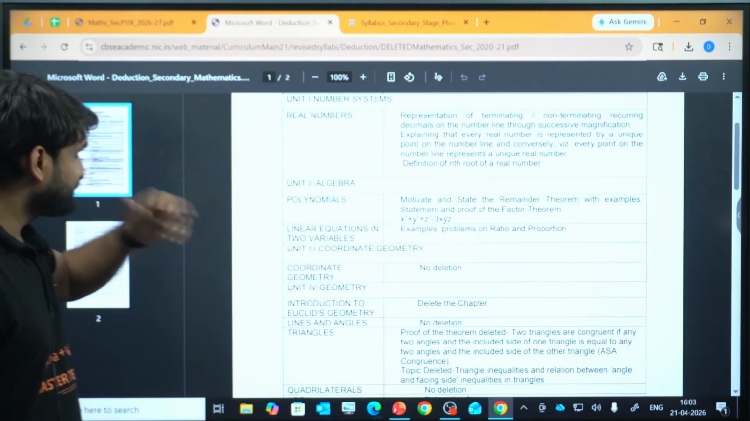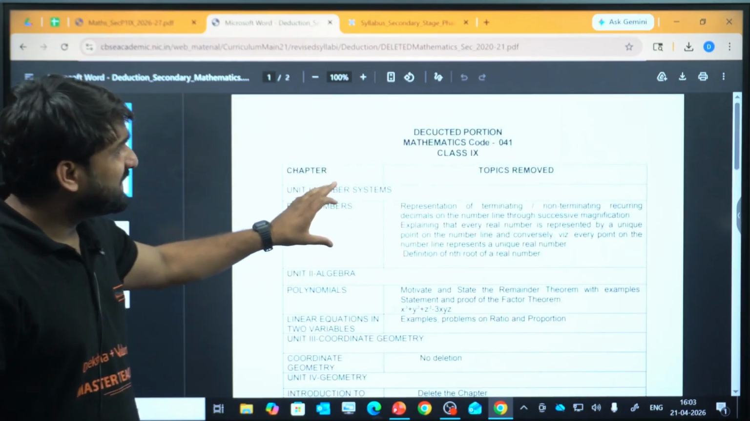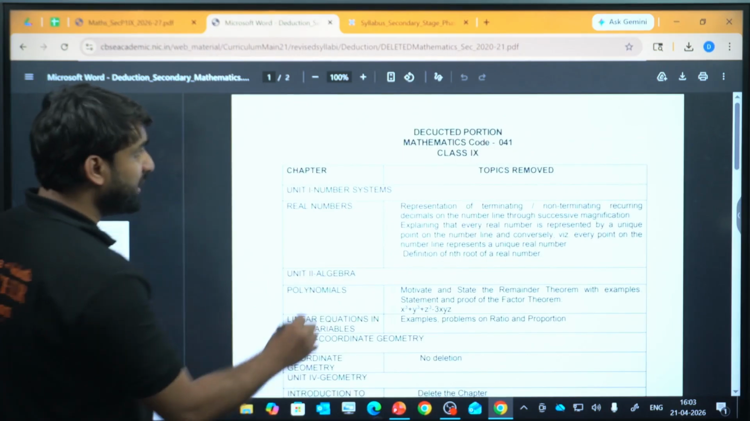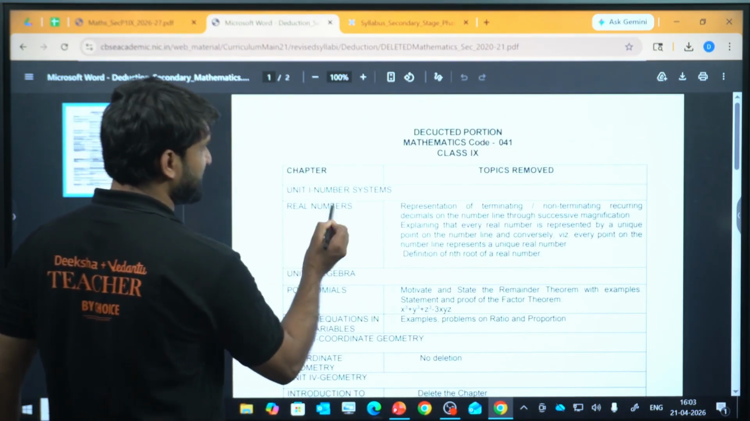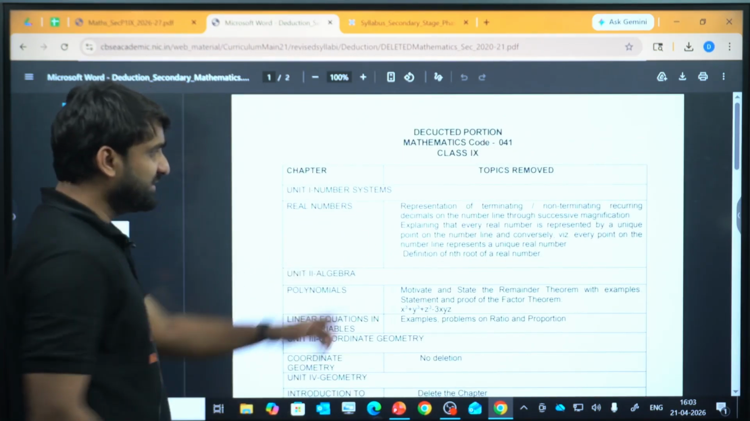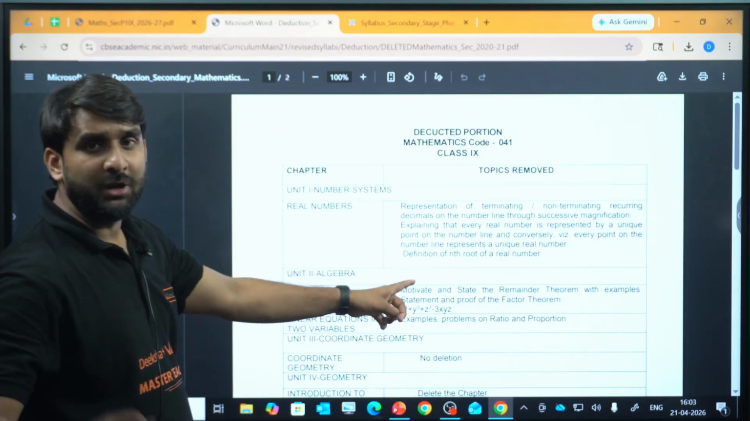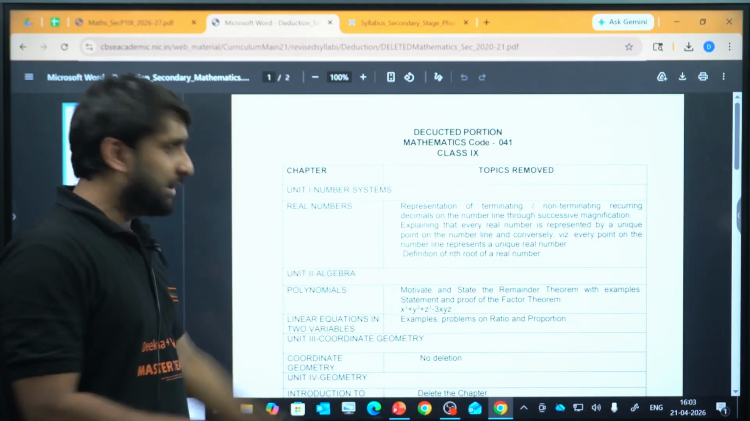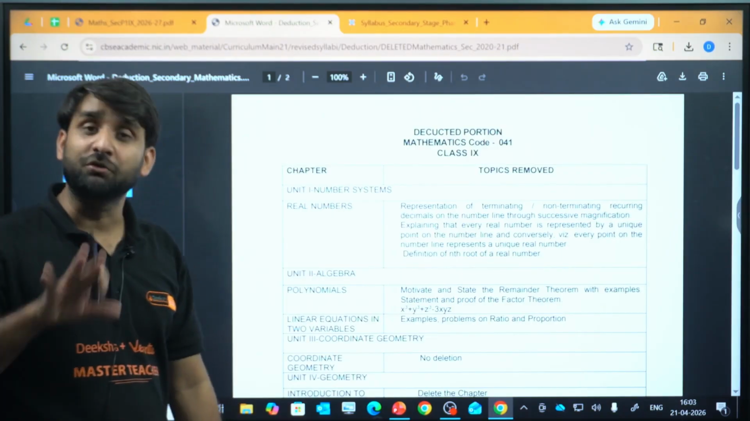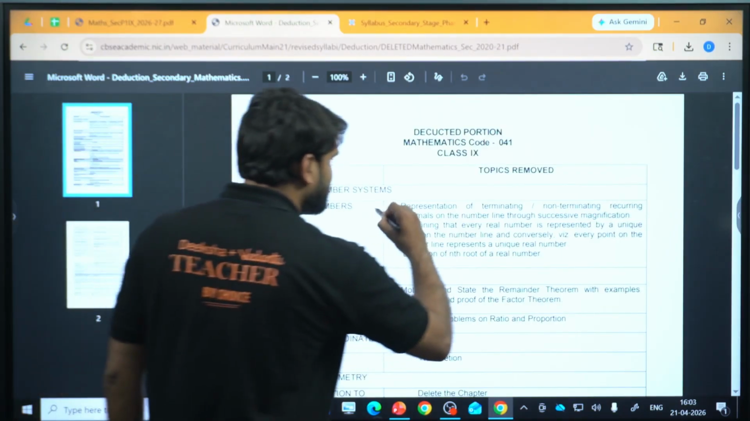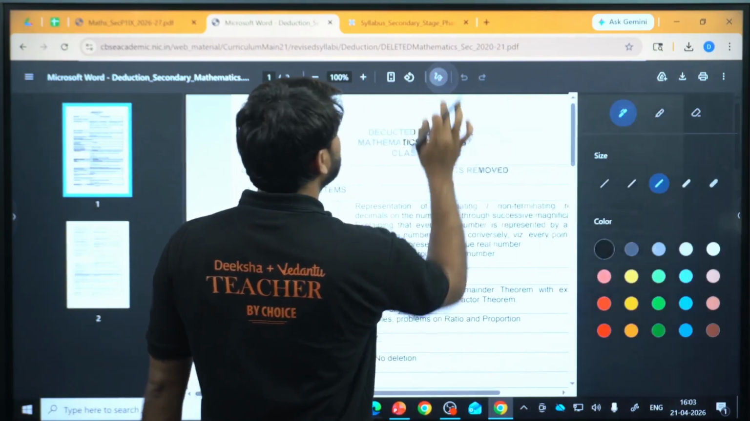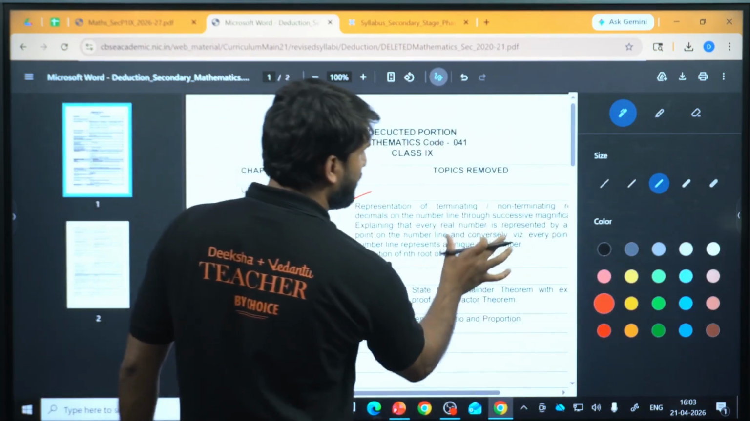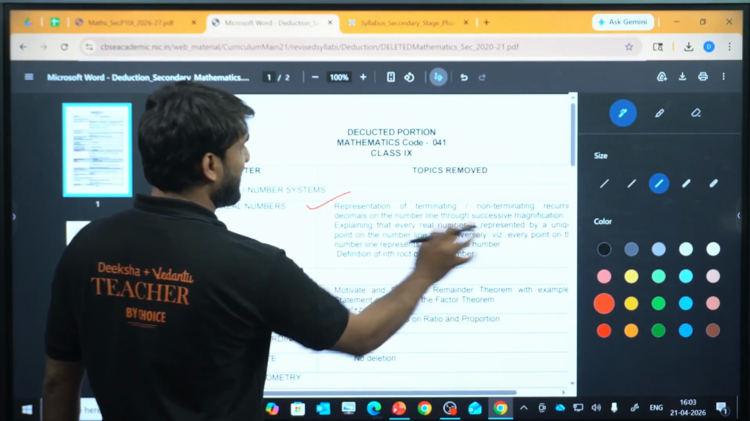Now, my dear champion, the topics that have been removed by the CBSE from class 9th mathematics, this is all about. If we talk about real numbers, which is number system, these topics have been removed. You don't need to study these particular topics at all in this academic session 2026-27. So the first, my dear champion, is representing terminating and non-terminating recurring decimals on the number line.